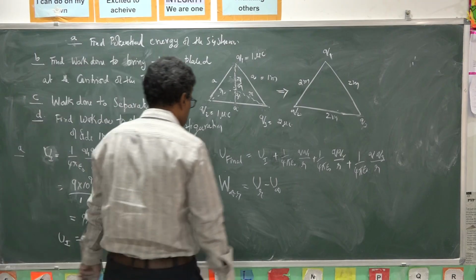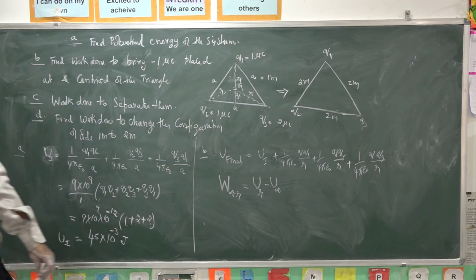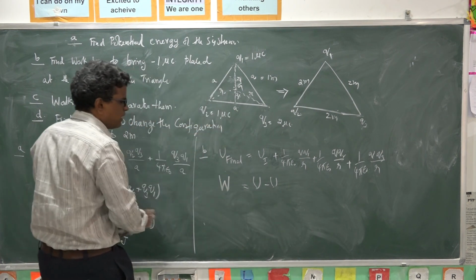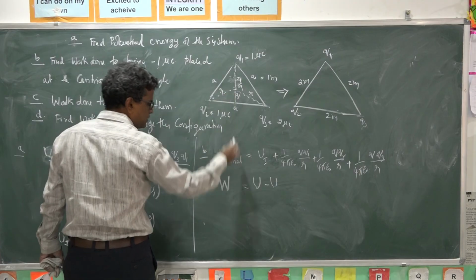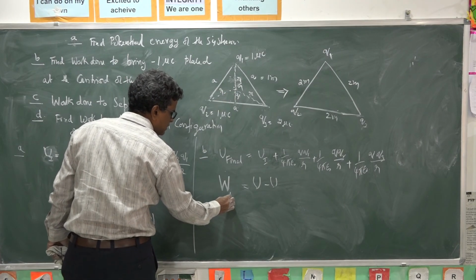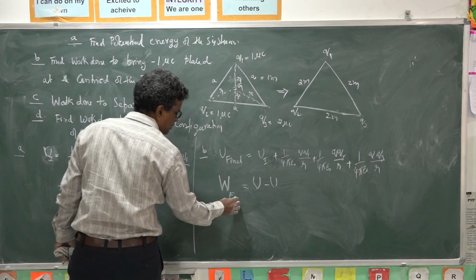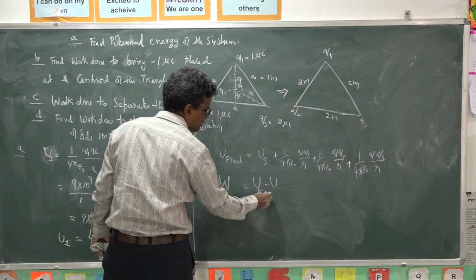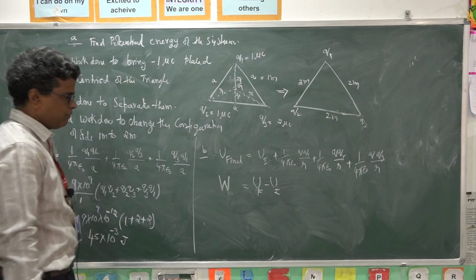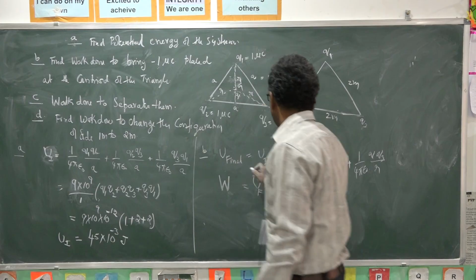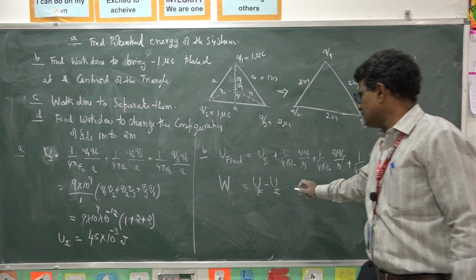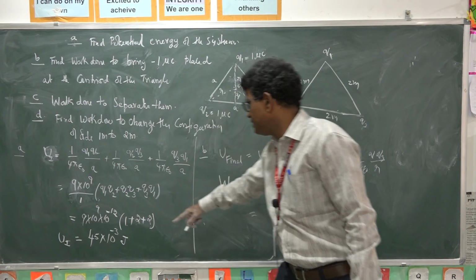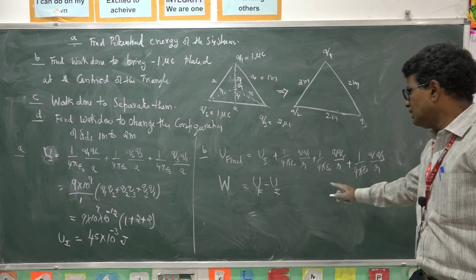So that is UF, otherwise the work done to bring this minus Q to the final position. So work done is final potential energy minus initial potential energy. So this is final, this is initial. So the initial will get cancelled. So what will you get?